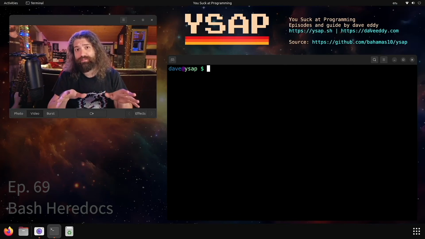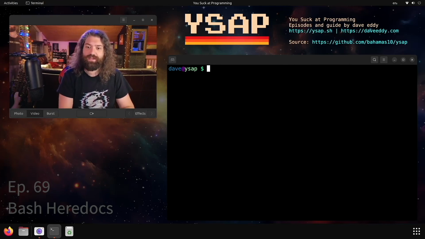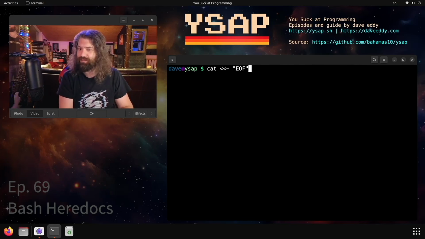Today, we're going to demystify here docs, specifically in bash. I think other shells have this too, but have you ever seen syntax like this? When you run a command like cat, or you look in a script that has this, you'll see one less than sign. Okay, we're going to read in from a file. That's great. But then you see two less than signs, and maybe EOF or some string like that, or two less than signs and then a hyphen and then EOF, or sometimes there's EOF and it's in quotes, and you're like, okay, I know something's going on here. What's going on? That is called a here doc.